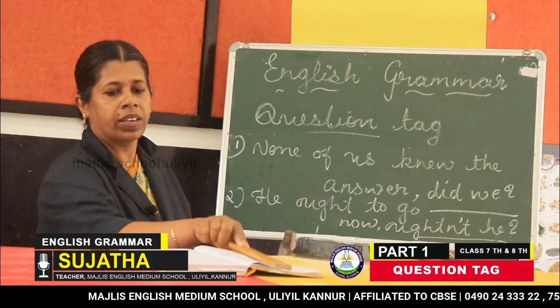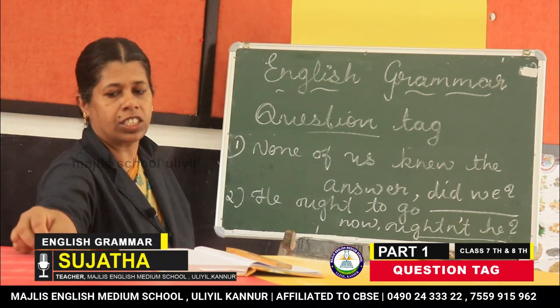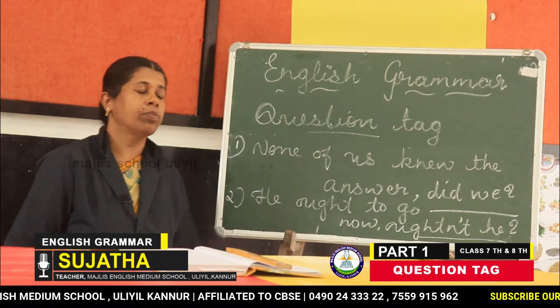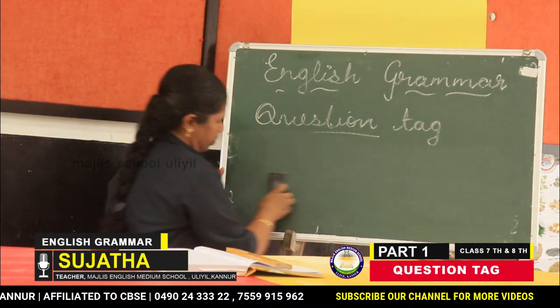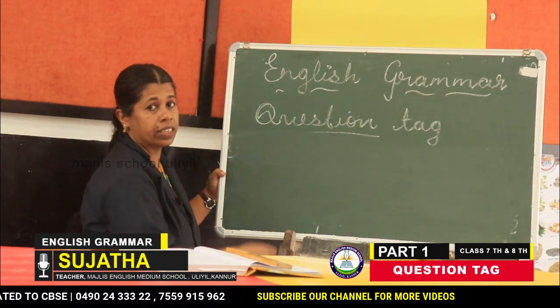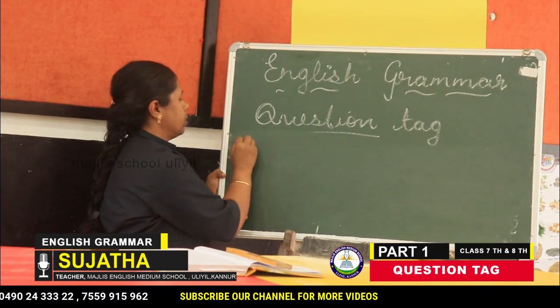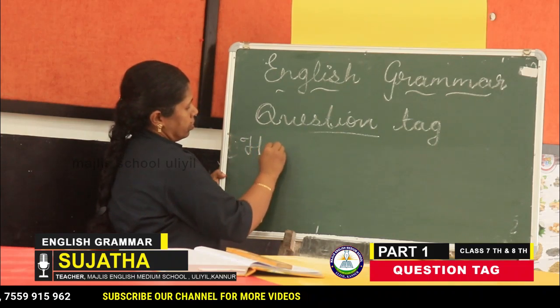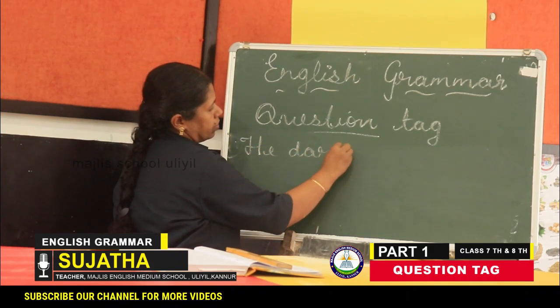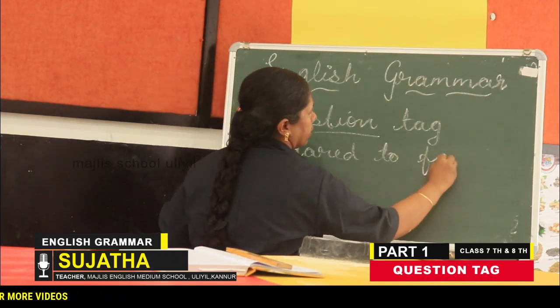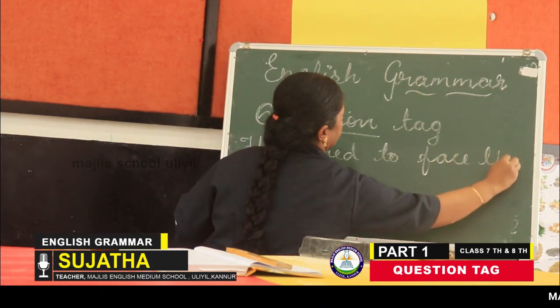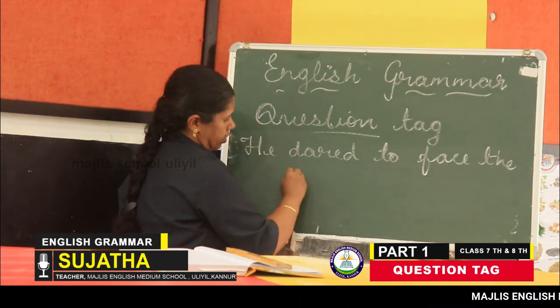The third one: he dared to face the situation.